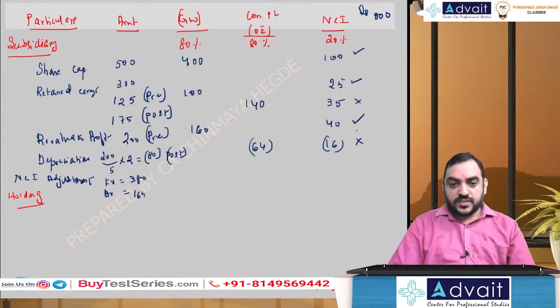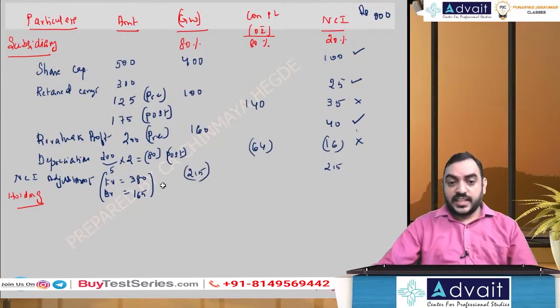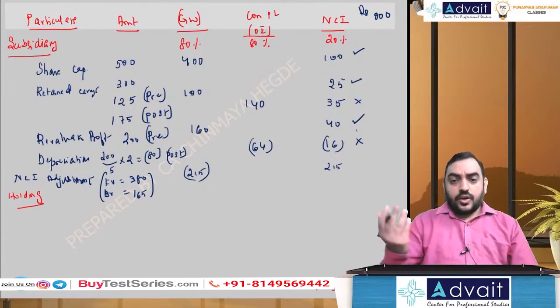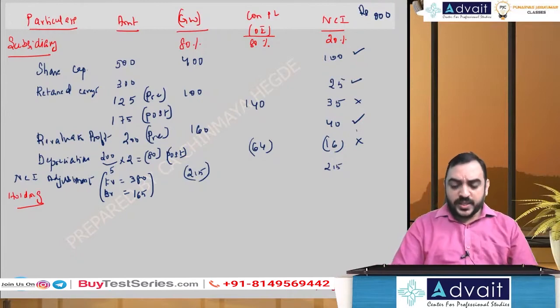So what is the difference then? The adjustment we require is fair value minus book value, 380 minus 165, which is 215. Since fair value is higher, in NCI we add 215 and in goodwill I subtract 215. This is the NCI adjustment. Okay, so that is it with respect to the subsidiary company heading. We'll come to the holding company.